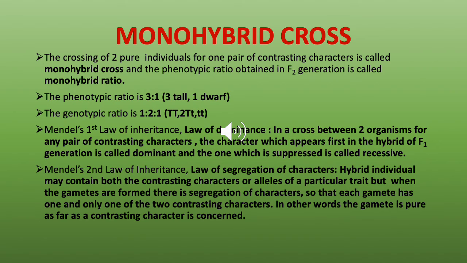And the second law of inheritance is the law of segregation of characters. A hybrid individual may contain both the contrasting characters or alleles of a particular trait, but when the gametes are formed, there is segregation of characters, so that each gamete has only one of the two contrasting characters. In other words, the gamete is pure as far as the contrasting character is concerned. So I had mentioned before, gametes are haploid, so they inherit only one of the factors and not both the factors of a pair.